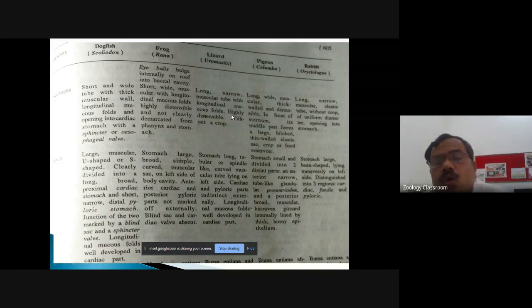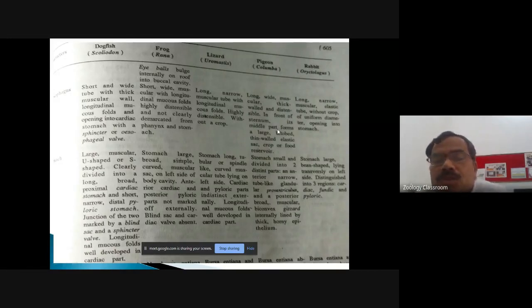In case of uromastyx, esophagus is long, narrow, muscular tube with the longitudinal mucous folds, and it is highly distensible, and it is without crop. So crop is absent here in the lizard, but it is well developed in the pigeon. So when you see the account in the pigeon, esophagus is long because the neck is present. It is wide, it is muscular, and it is thick walled, and it is distensible.